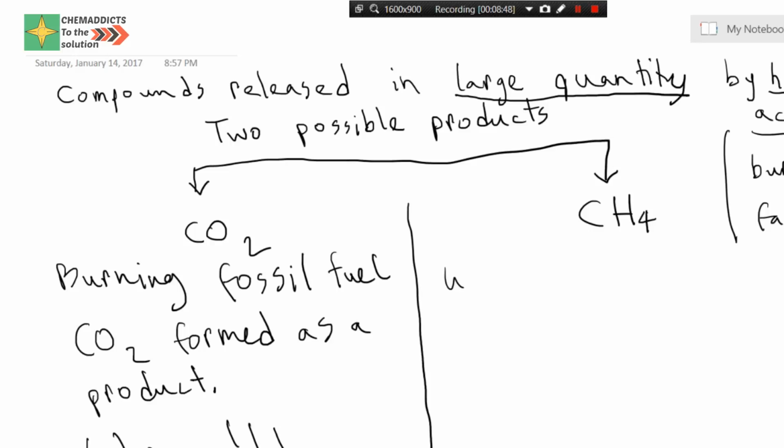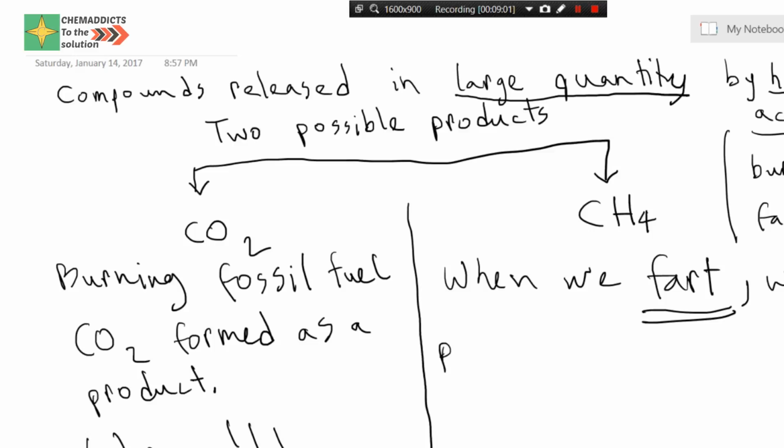Okay, so let me write this down. When we fart we produce methane, not carbon dioxide. We also produce carbon dioxide, but it's really small.